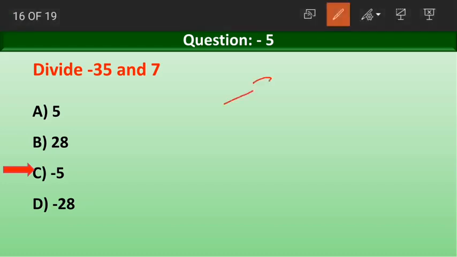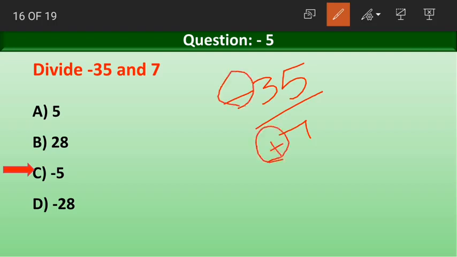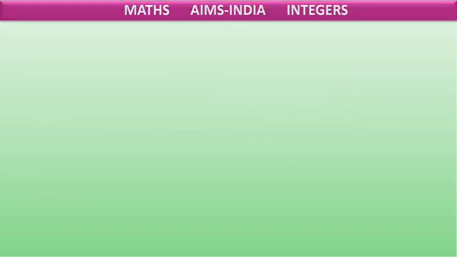How? If we write minus 35 divided by 7, first let us look at the signs. One is negative and the other is positive. When the signs are different, in case of multiplication and division, the result will be negative. The result will be what? The result will be negative. And coming to the absolute values, we know that 7 fives are 35. So the answer is minus 5. Understood? As the signs of both the integers are different, the result is having a negative sign.